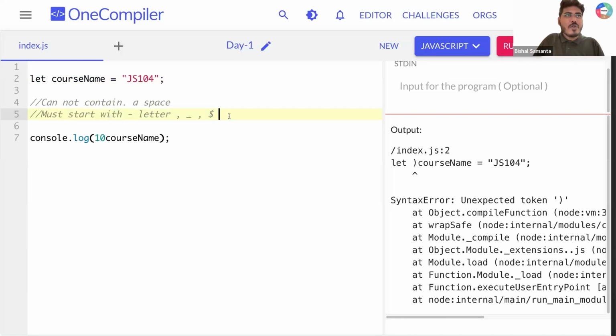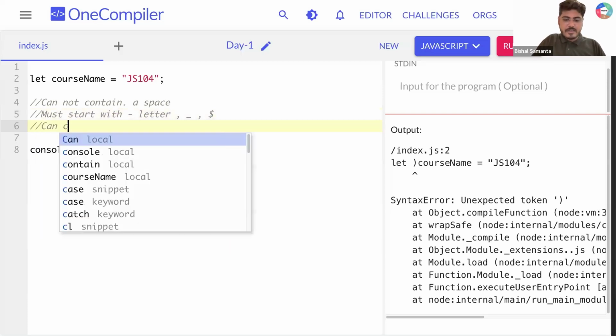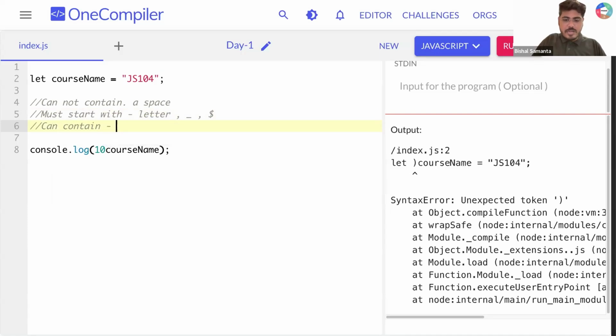Okay. Now, once you create a variable name, it can contain only letters, digits, underscore, or dollar. That means let's say I'm creating a variable name, course name 1. Can I create a variable name like that?